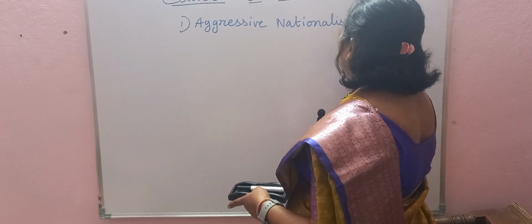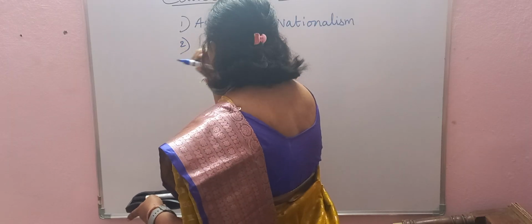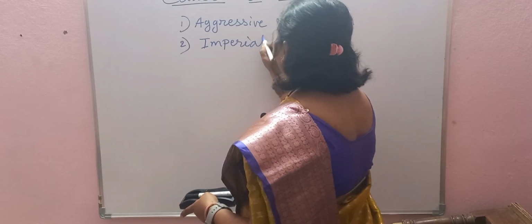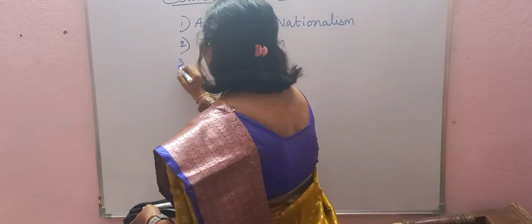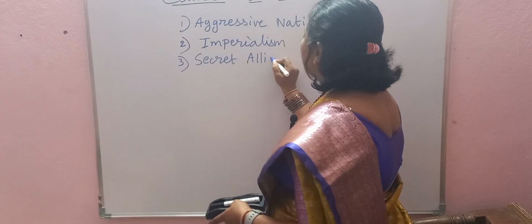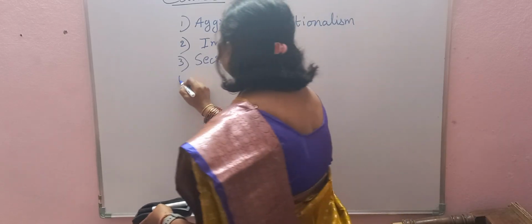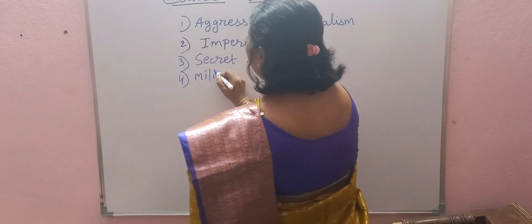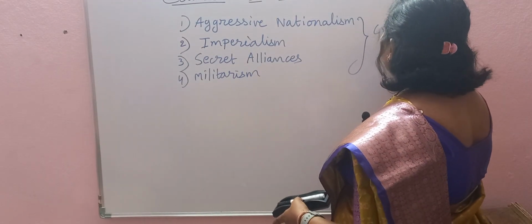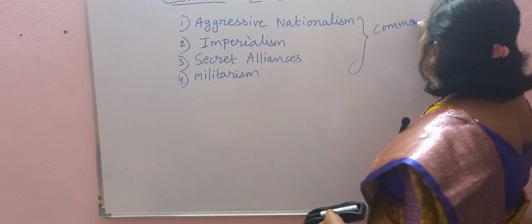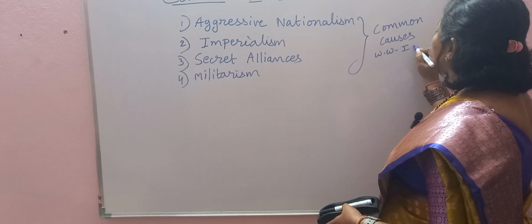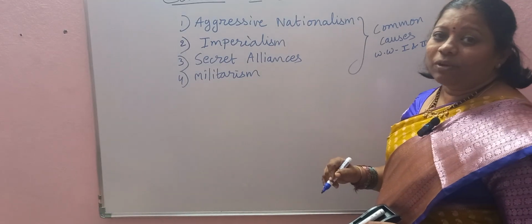Second is imperialism. Third is secret alliances. And the fourth one is militarism. So these are the four common causes for both World War I and World War II, which we have to write.